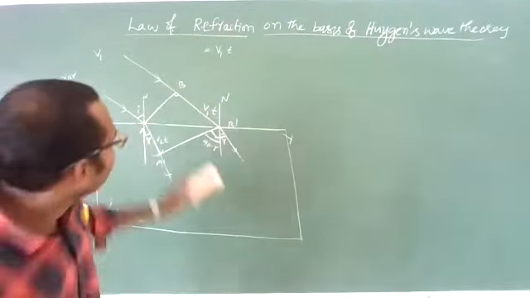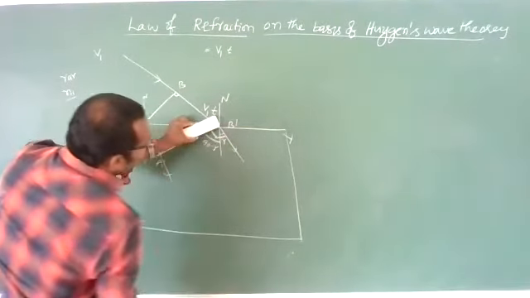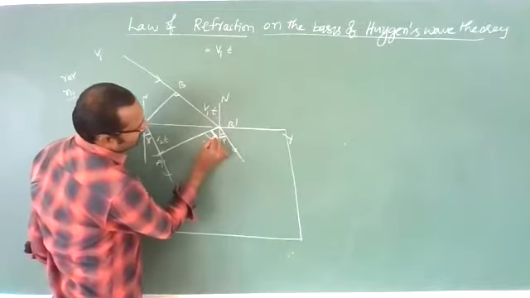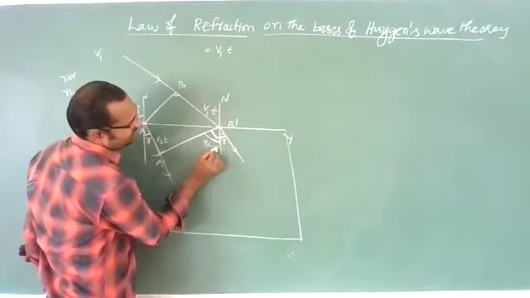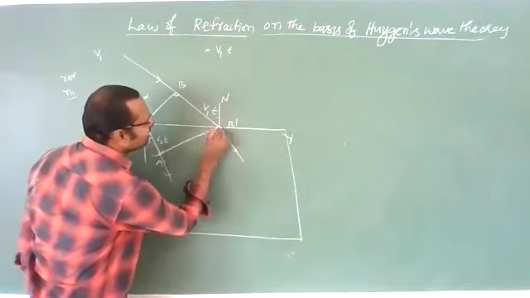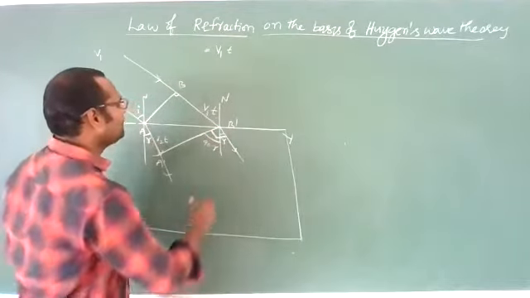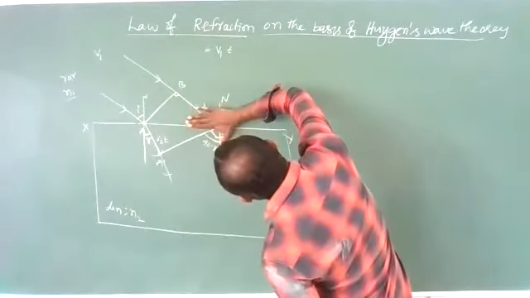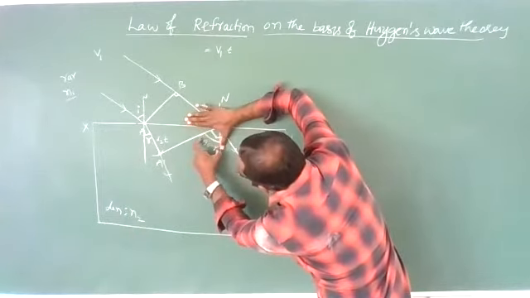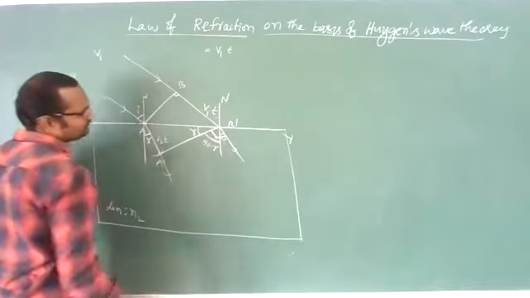We also know this is the normal and this is the surface, so the angle between the surface and the normal is 90 degrees again. So this total angle is 90 degrees. This is 90 minus r, so what will this angle be? r. This angle should be r.